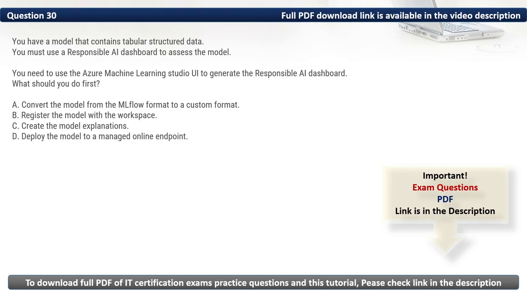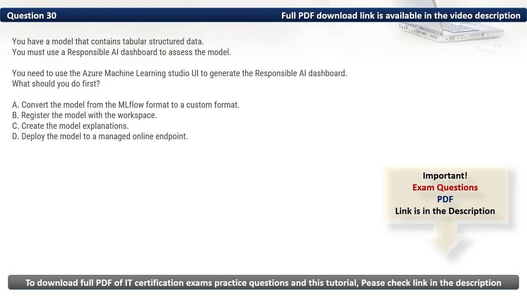We have A. Convert the model from MLflow format to a custom format. It is not required as it supports MLflow models directly. Then we have C. Create the model explanations. Model explanations are part of the responsible AI dashboard process but come after registering the model. Then we have D. Deploy the model to a managed online endpoint. Deployment is not required just to generate the responsible AI dashboard.